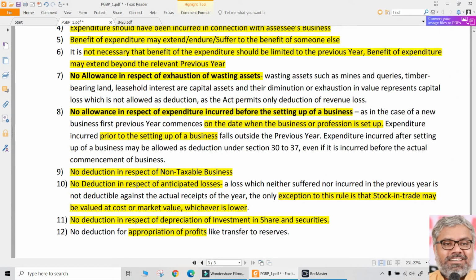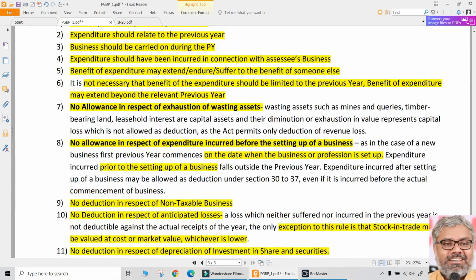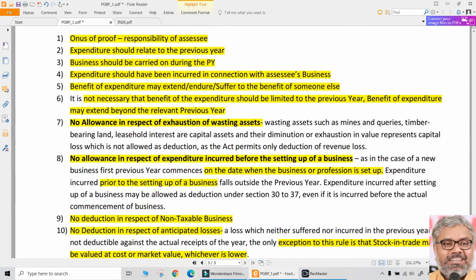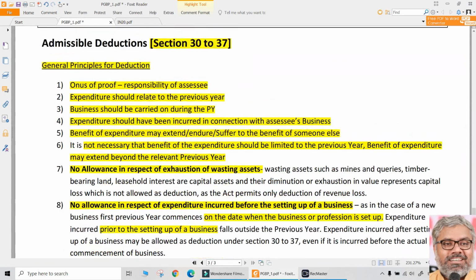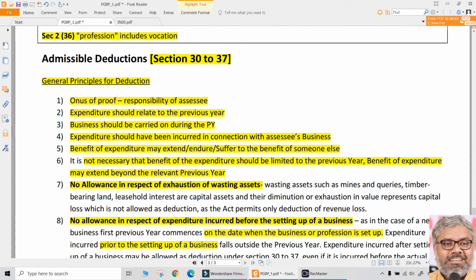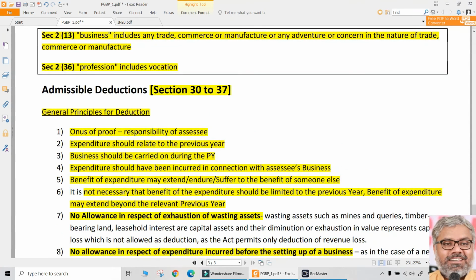Appropriation of profits are not allowed as deduction. Anticipated losses are not allowed as deduction. Losses or expenses related to a non-taxable business cannot be allowed as deduction. Expenses incurred prior to the setting up of business, no, not allowed as deduction. Same way, exhaustion of a wasting asset is not allowed as deduction. These are the points to be noted.